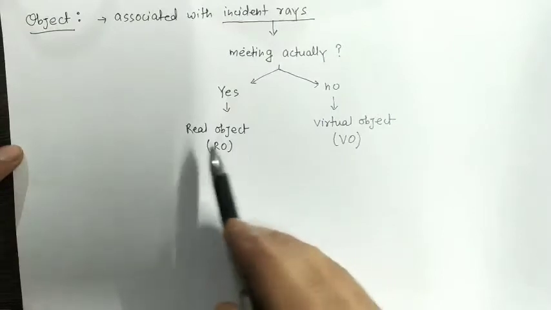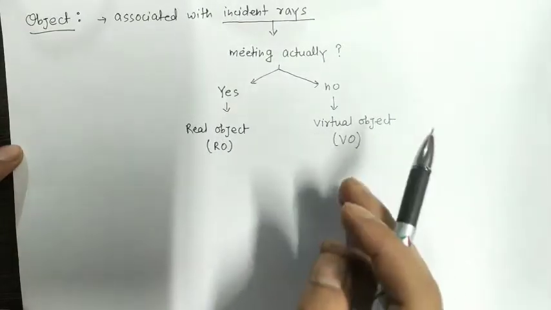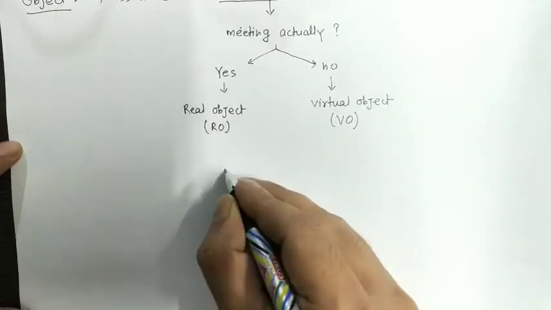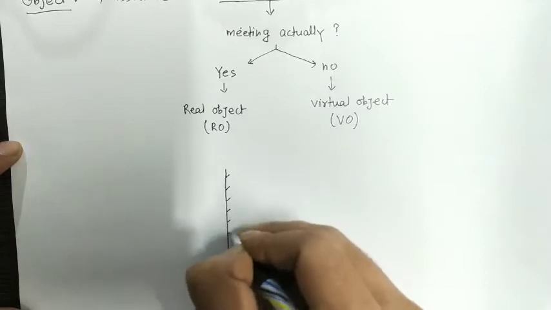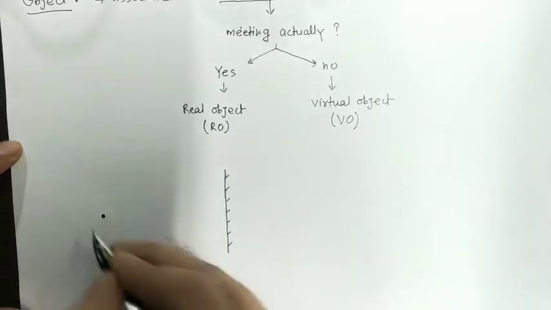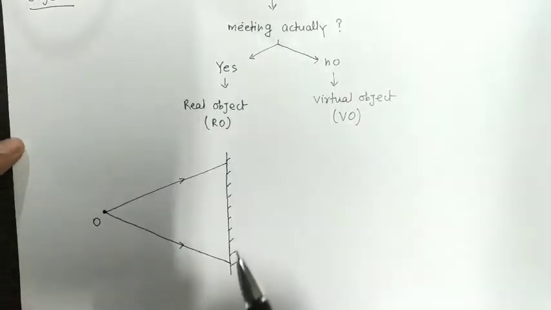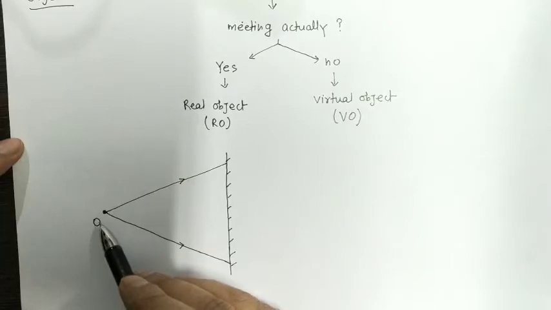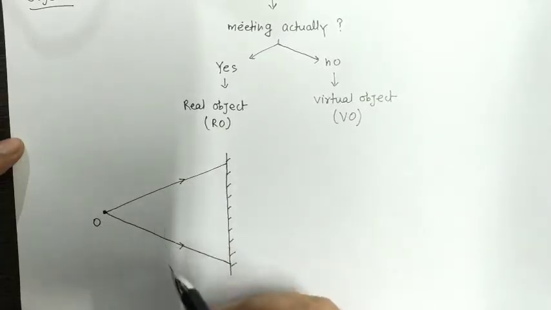Now we will understand real object and virtual object with the help of certain examples. Let us suppose this is a mirror and an object is placed here. Some rays from the object will fall on the mirror.